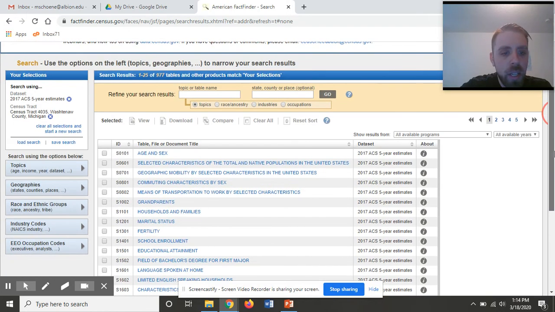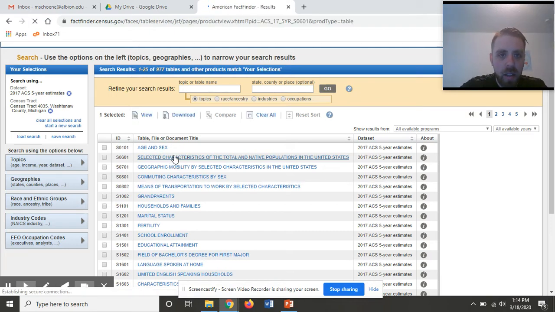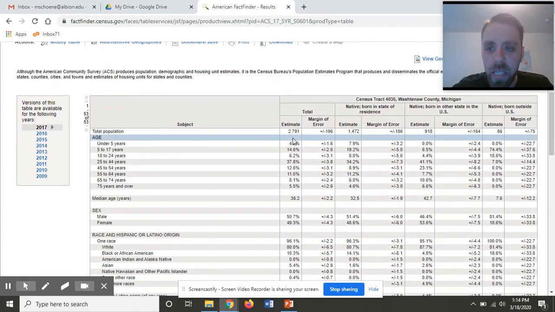Now, everything you need will be found in one table, and that is S0601, selected characteristics of the total and native populations in the United States. By clicking on that, I now need to build a table, and feel free to use the example that I gave you in that assignment as a template. You just have to obviously remove my information and put in your own information.